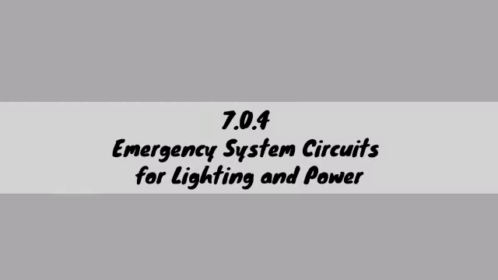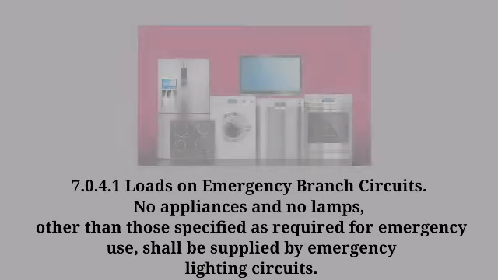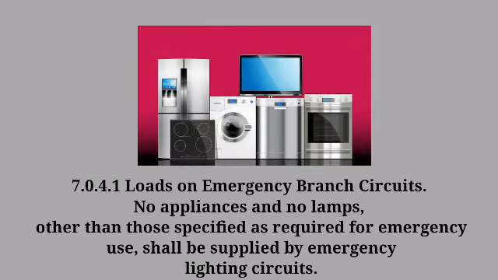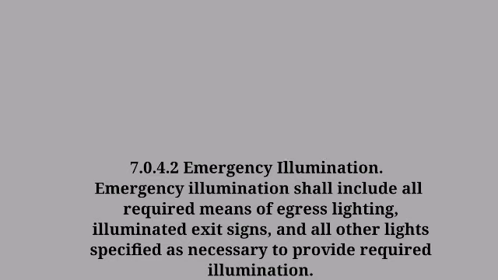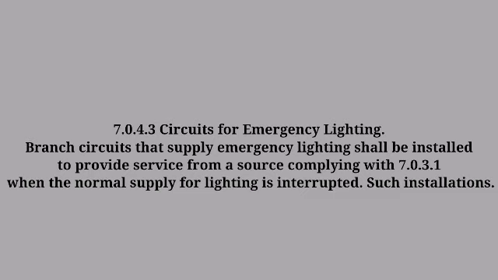Emergency system circuits for lighting and power. 7.4.1 Loads on emergency branch circuits. No appliances and no lamps other than those specified as required for emergency use shall be supplied by emergency lighting circuits. 7.4.2 Emergency illumination. Emergency illumination shall include all required means of egress lighting, illuminated exit signs, and all other lights specified as necessary to provide illumination.